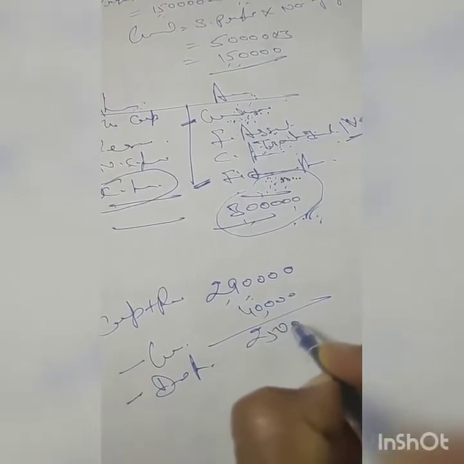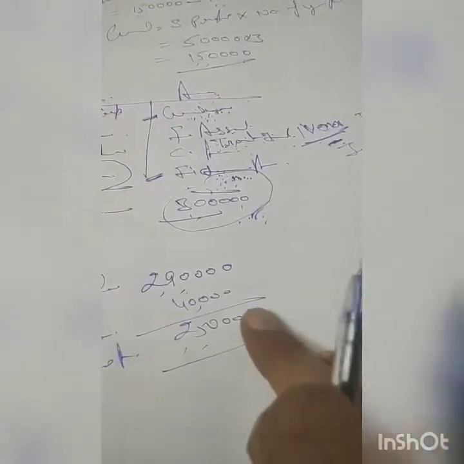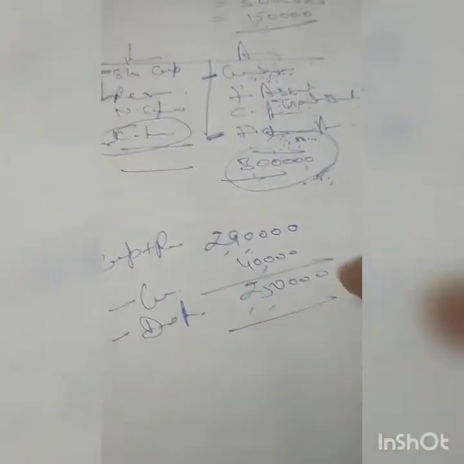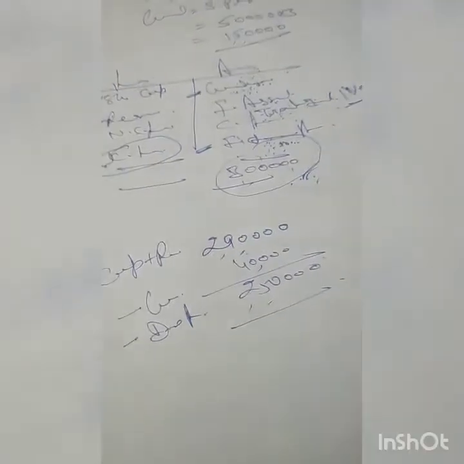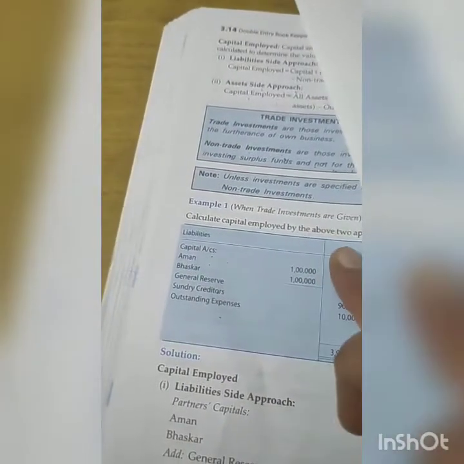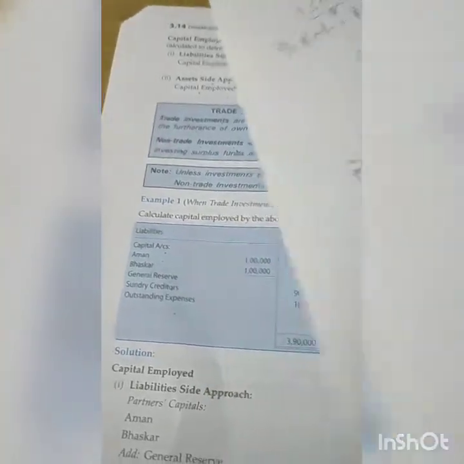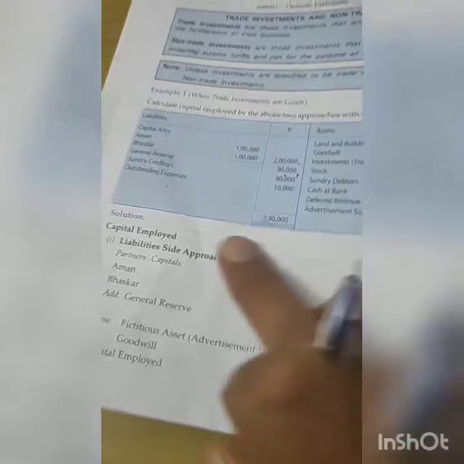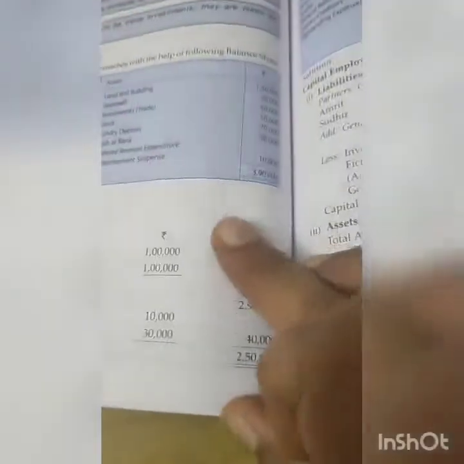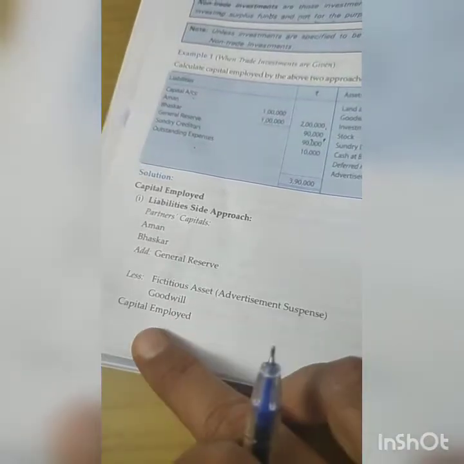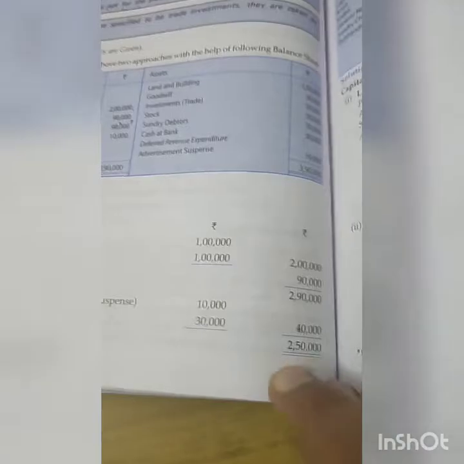So this comes to 2,50,000. This is what we have calculated, students, capital employed. Okay, from which side? Liability approach. Here you can see liability approach, 2,90,000, and they have reduced goodwill and fictitious assets. Okay, so this comes to your capital employed, 2,50,000.